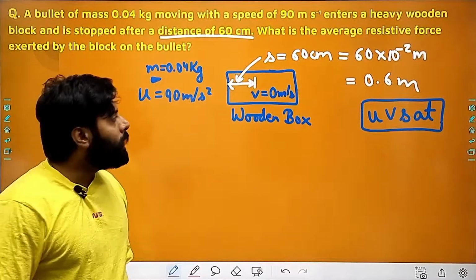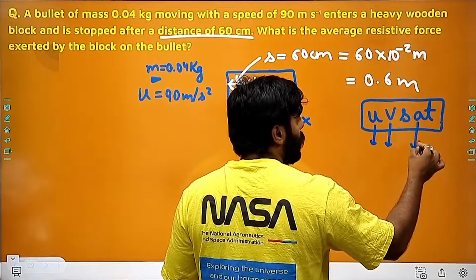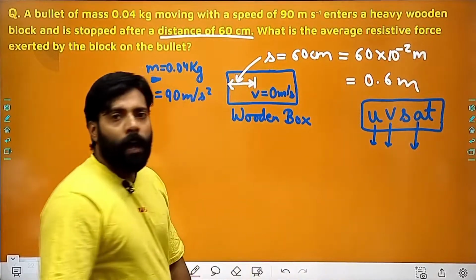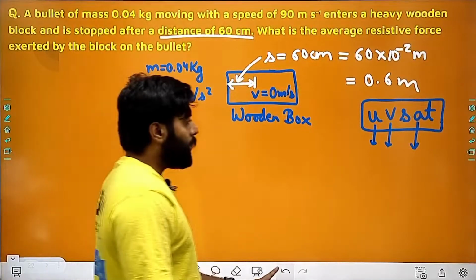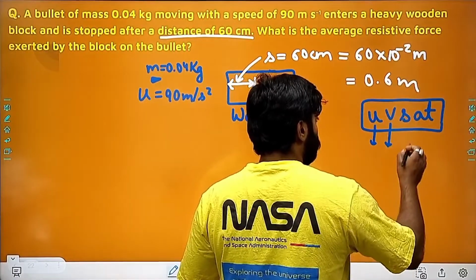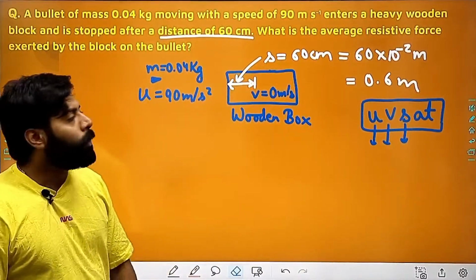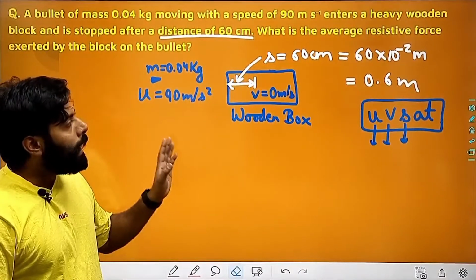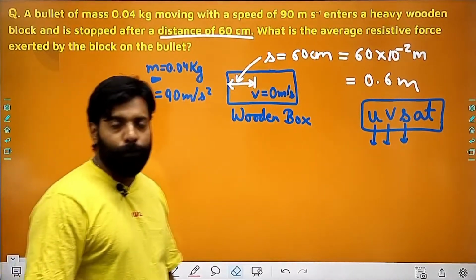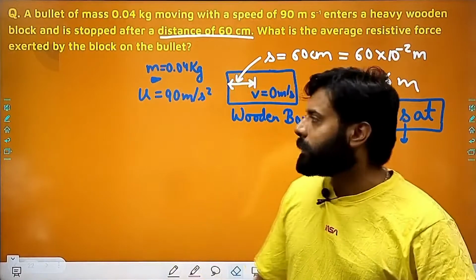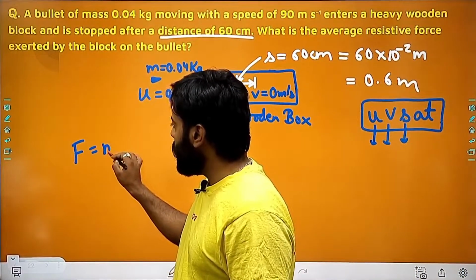So here we have U, we have V, we have A, and we can calculate these, we have S. We can calculate acceleration and time using the equations of motion, and if we calculate the acceleration, we can easily find out the resistive force, because the resistive force is nothing but our formula, mass into acceleration, right?